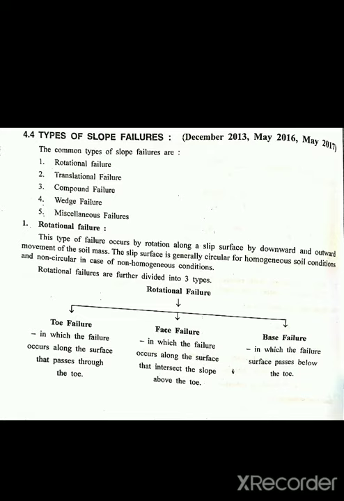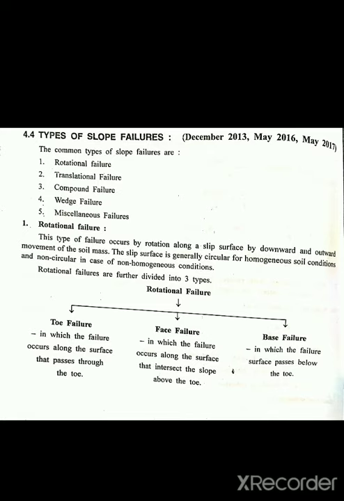So the common types of slope failure are rotational failure, translation failure, compound failure, wedge failure and miscellaneous failure. In a rotational failure, this type of failure occurs by rotation along a slip surface by downward and outward movement of the soil mass. The slip surface is generally circular for homogeneous soil conditions or non-circular in case of non-homogeneous conditions. Rotational failures are further divided into three types: toe failure, face failure and base failure, in which the failure occurs along the surface that passes through the toe.